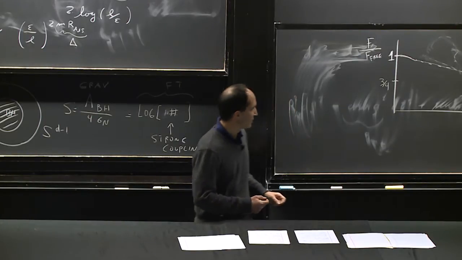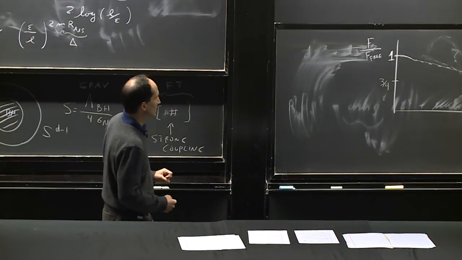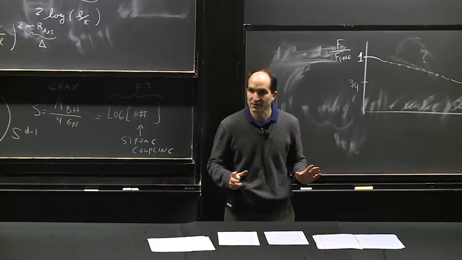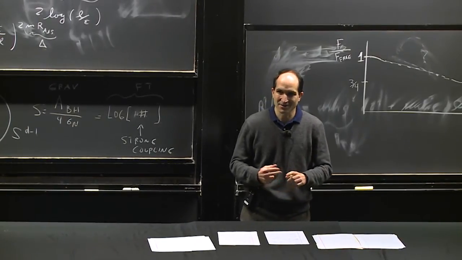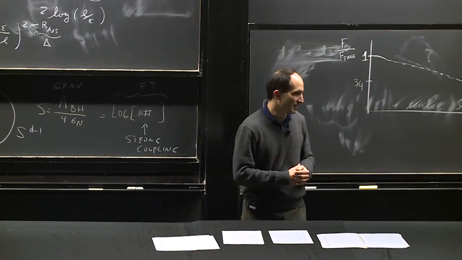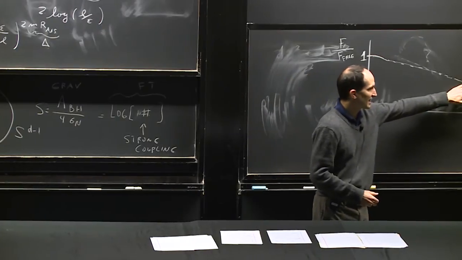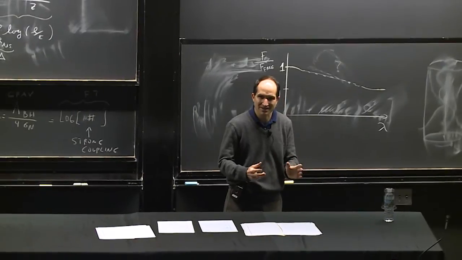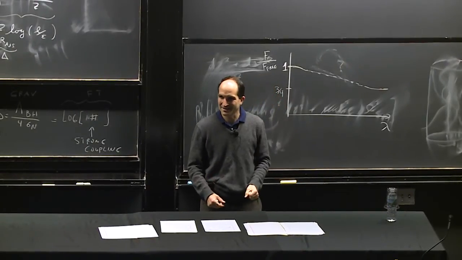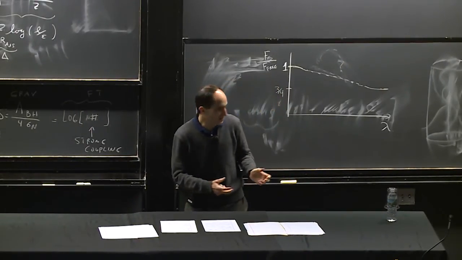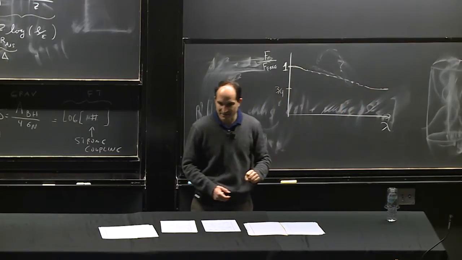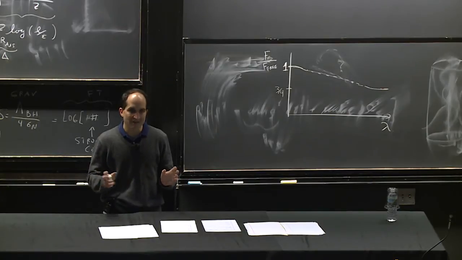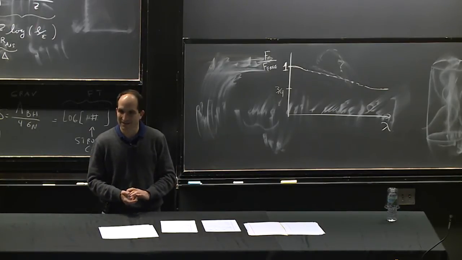Then, if you believe in this relationship, this would give you a prescription for doing calculations in some very particular strongly coupled theories, of course those that have these gravity duals. There you can actually compute this free energy at high temperature. This is a calculation you wouldn't be able to do if someone gave you this field theory. It's very strongly coupled, you cannot do the computation, but you can do the computation using gravity. So you can assume you have this relationship and then learn about very particular strongly coupled field theories.